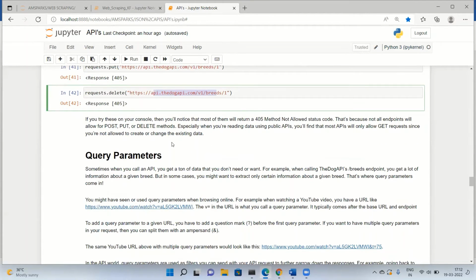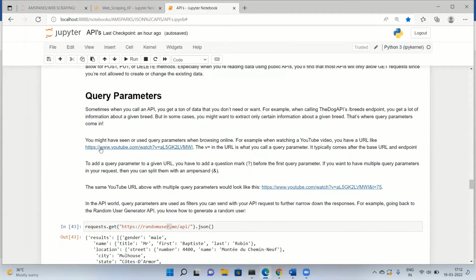That was about it. Then we have a concept of query parameters. Sometimes when you call an API, you get tons of data that you don't need or you don't require. So for that, there is a concept of query parameters. What it will do is it will try to filter out the data which you want.